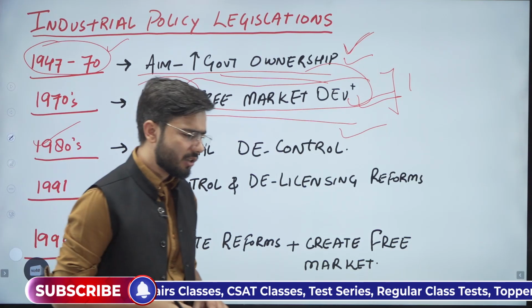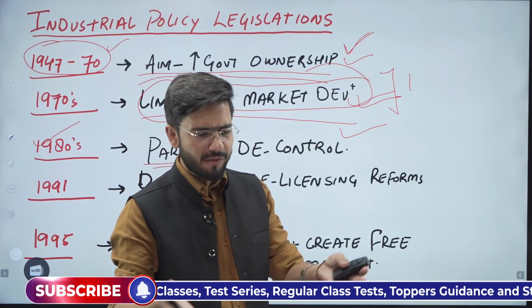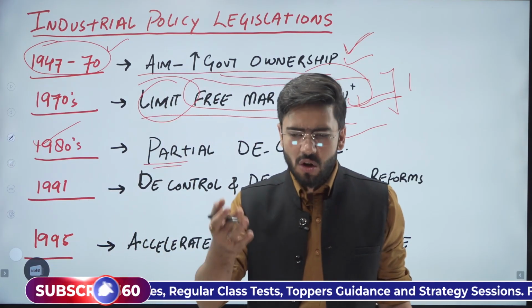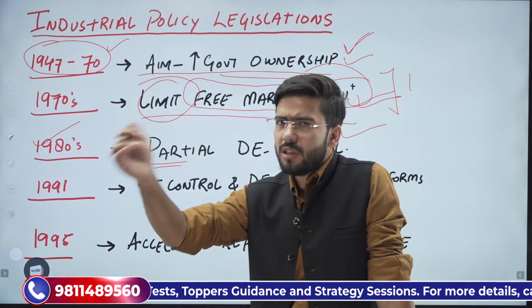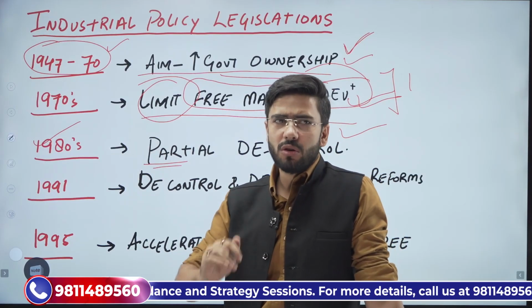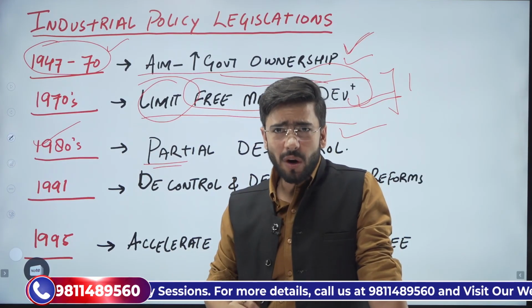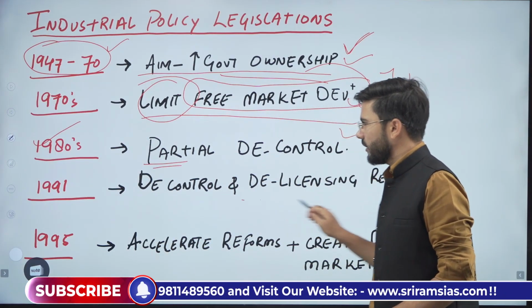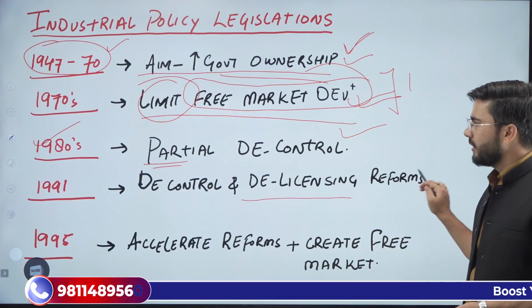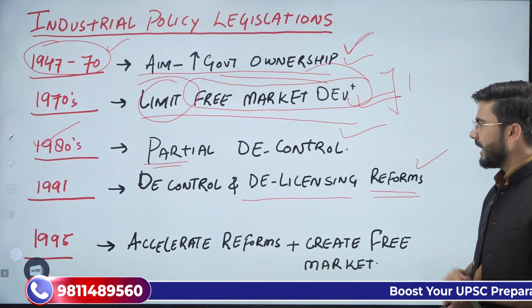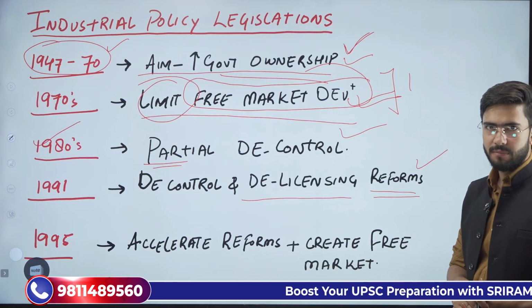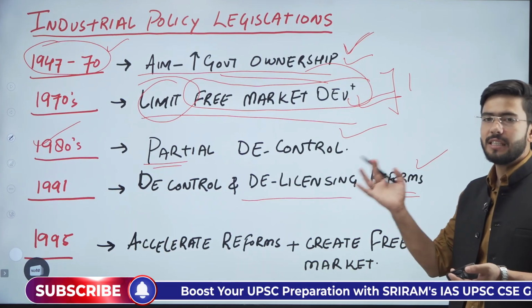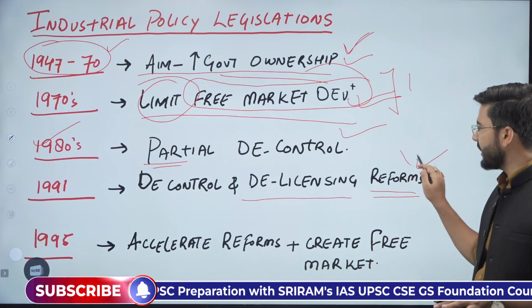In the 1980s, there was partial decontrol of government. What is partial decontrol? The government starts paving the way for the private sector, saying that now the private sector can go for coal mining also, oil refineries also, and multiple other ventures. Then since 1991, the decontrol and de-licensing reforms started. We will now start de-licensing, so that there shouldn't be any license Raj.